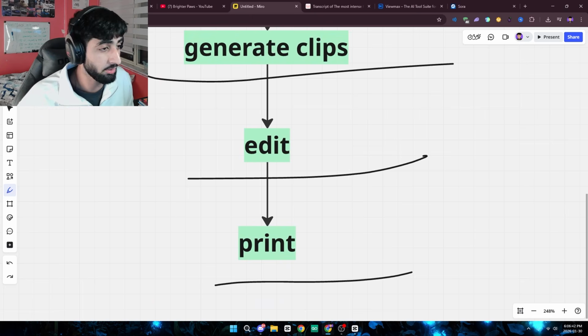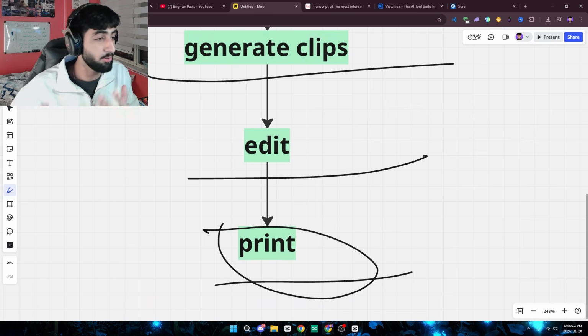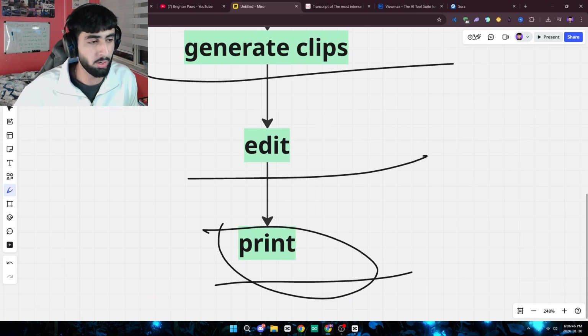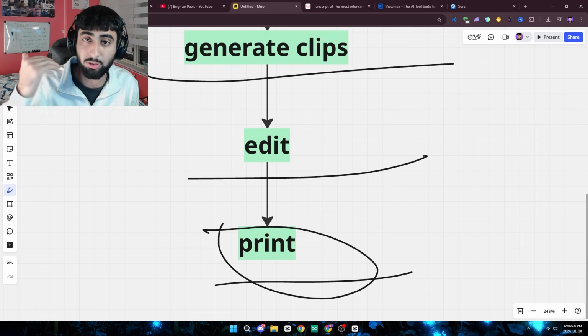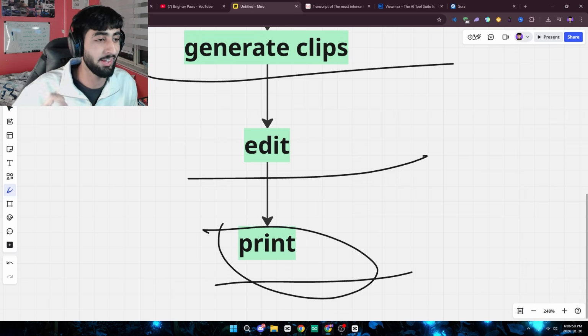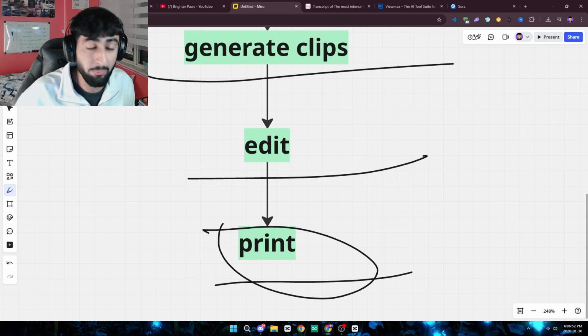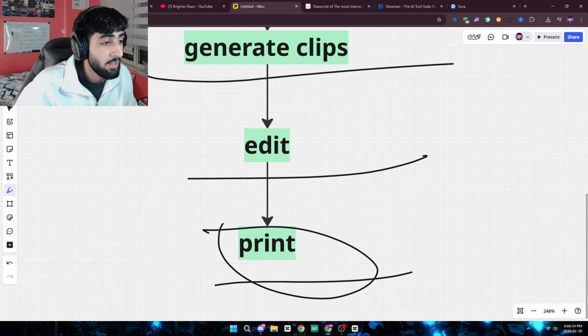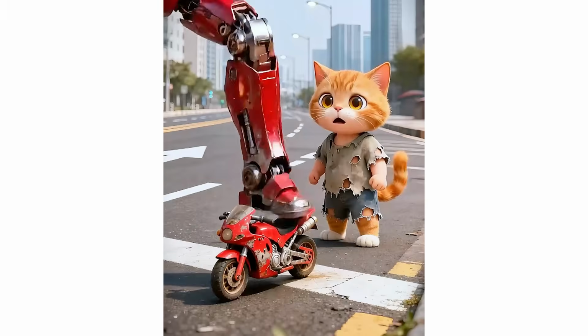All right, so now you guys are on the last step, which is printing. All you do after you have edited your short is post. You want to post one time a day. You want to be consistent. Make sure when you are posting on YouTube, there's a setting that asks if this is AI content or not. Make sure you select yes, because if you put no, then you're technically lying and you could get your channel removed. The best part about AI is that there's endless creativity.